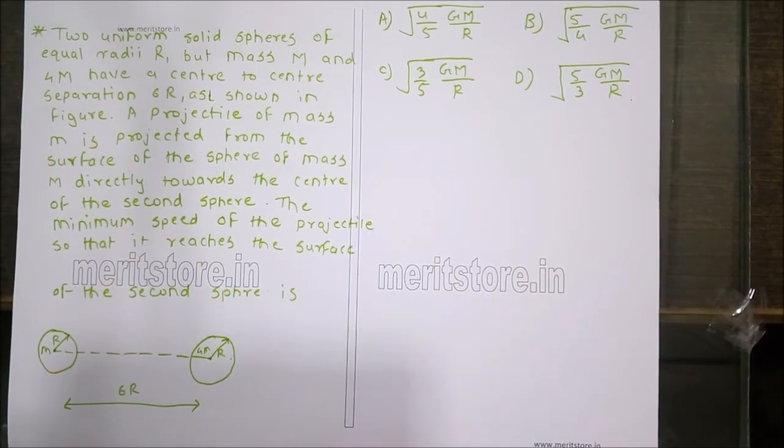Two uniform solid spheres of equal radii r but mass m and 4m have a center to center separation 6r as shown in the figure. A projectile of mass m is projected from the surface of the sphere of mass m directly towards the center of the second sphere. The minimum speed of the projectile so that it reaches the surface of the second sphere is, the options given are root of 4 by 5 times GM upon r, root of 5 by 4 times GM upon r, root of 3 by 5 times GM upon r, and root of 5 by 3 times GM upon r.